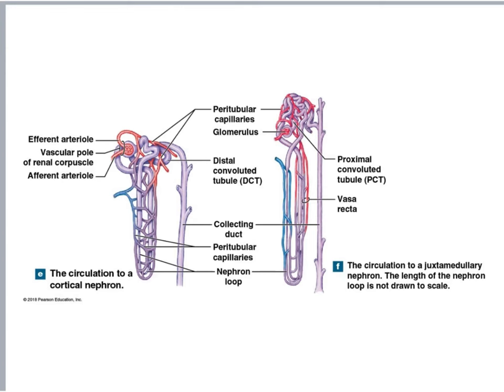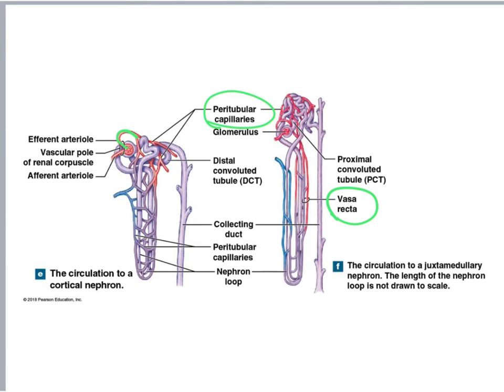Now, I mentioned previously that the efferent arteriole branches up and gives rise to the peritubular capillaries and vasa recta. And here you can see that these capillaries are strategically located surrounding the renal tubule. And there is a reason for them to be there that I call strategically located.